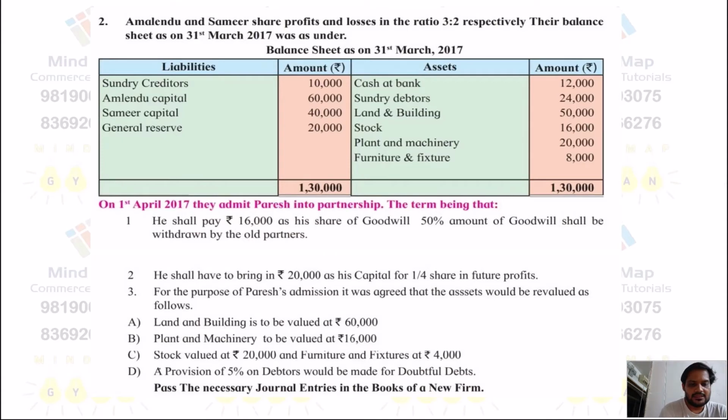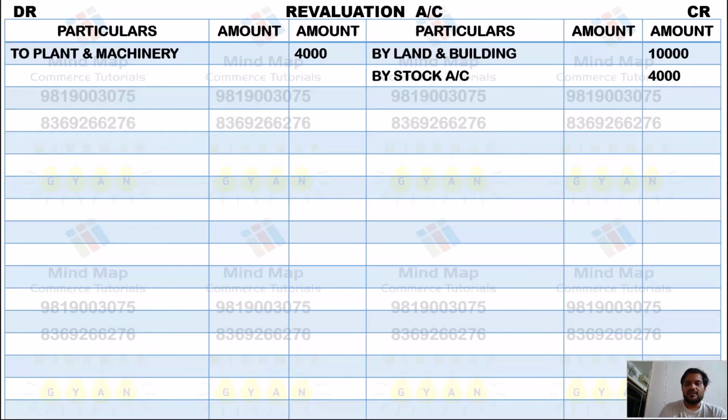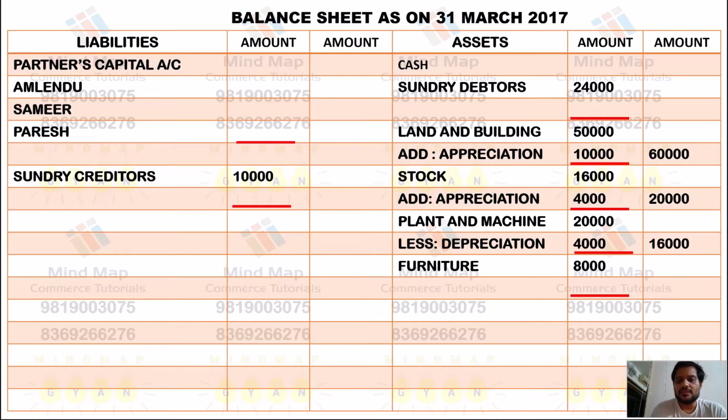Third, stock valued 20,000. The value of stock is given as 20,000, and the stock over here is given as 16,000. So that is increased by 4,000. Again, we increase revaluation account credit side, and we add it to the stock appreciation of 4,000, and that is 20,000. 16,000 plus 4,000, 20,000.